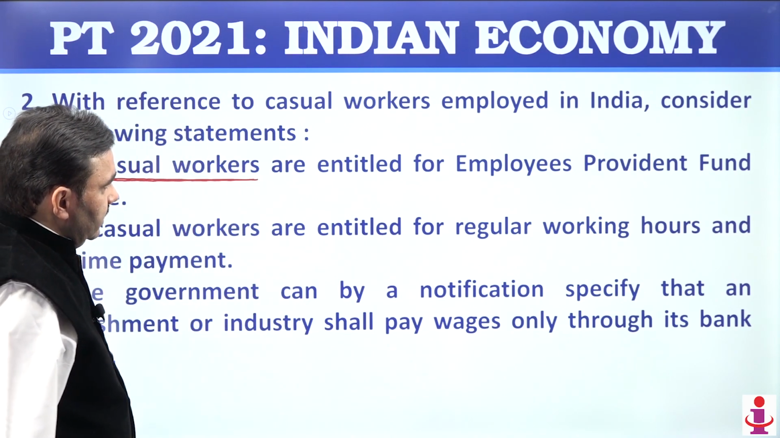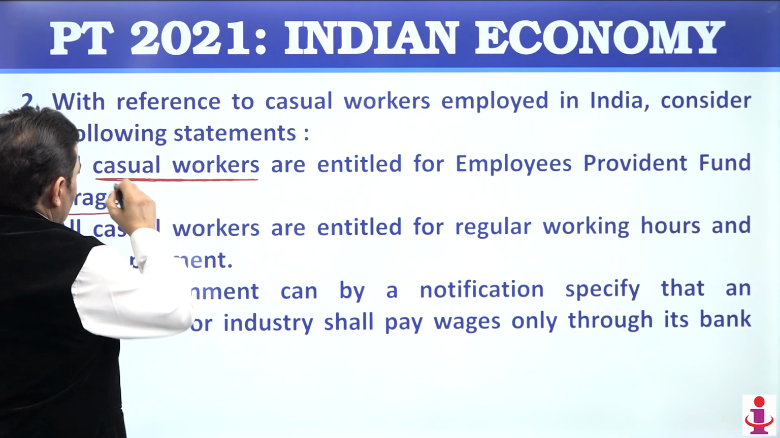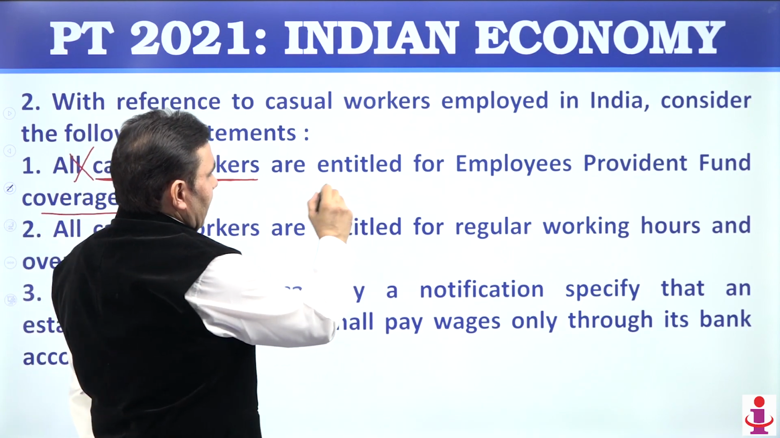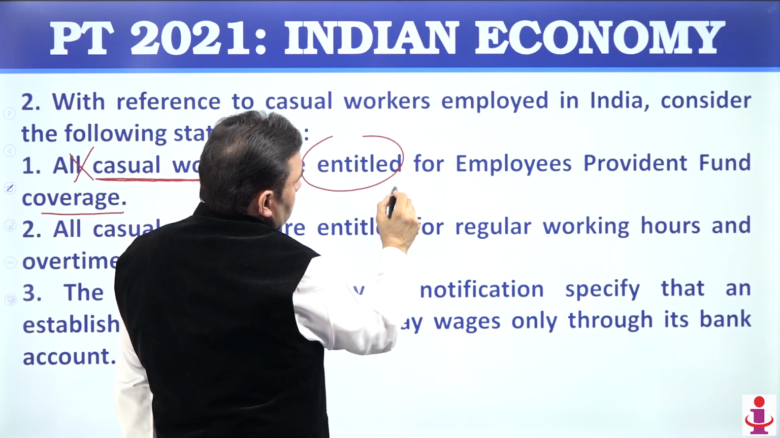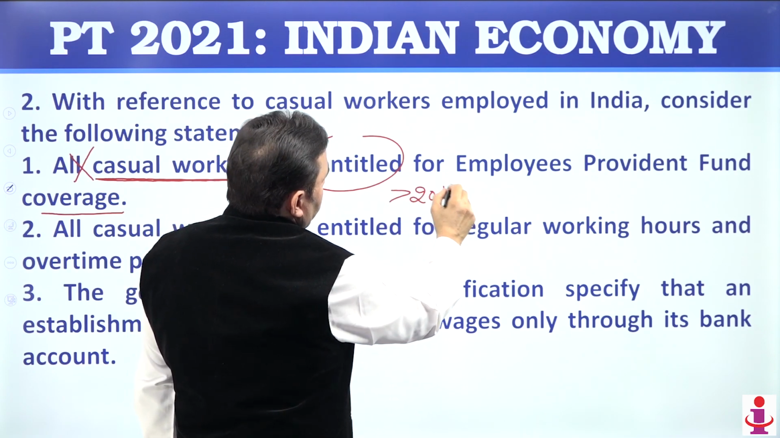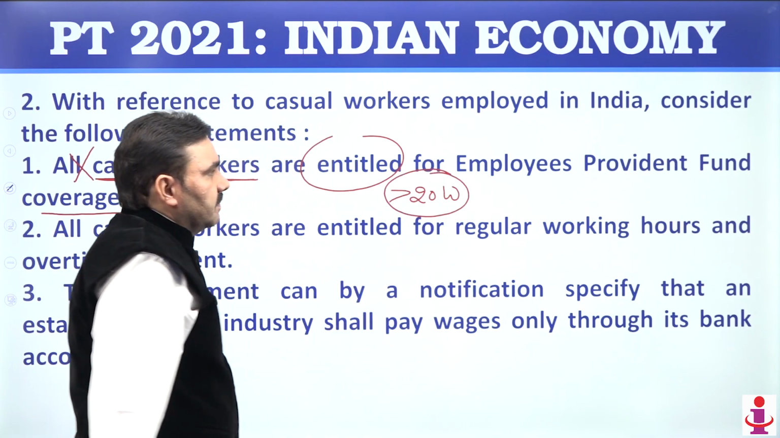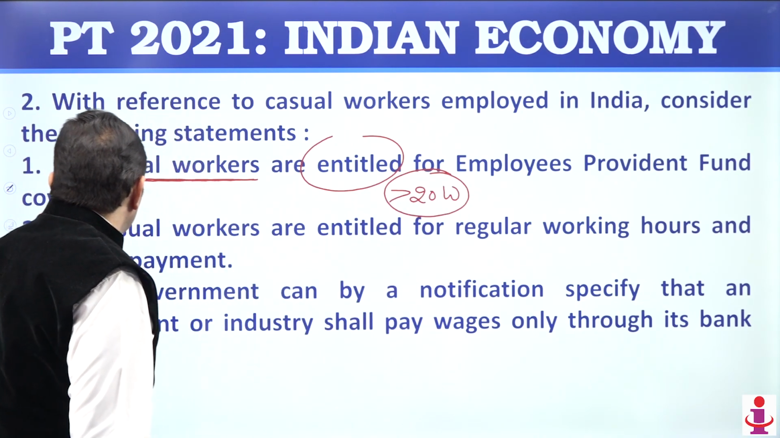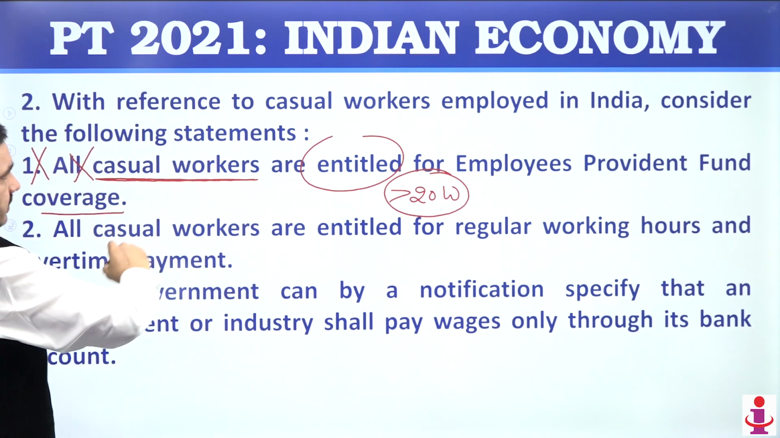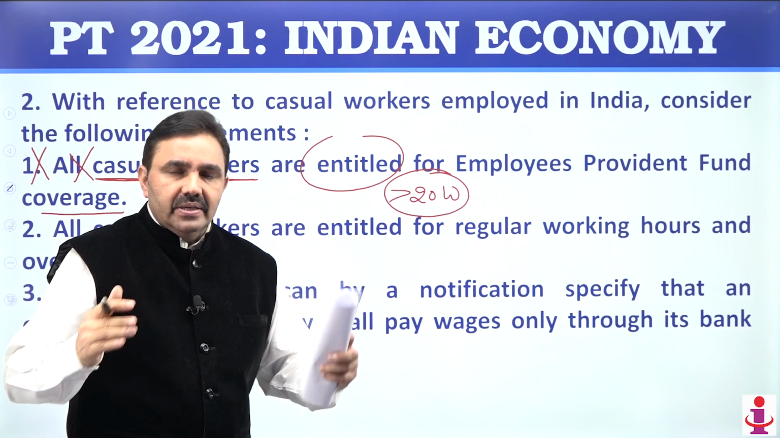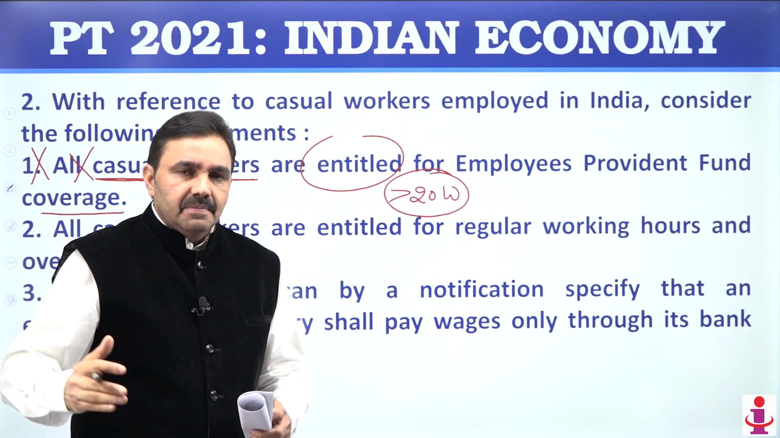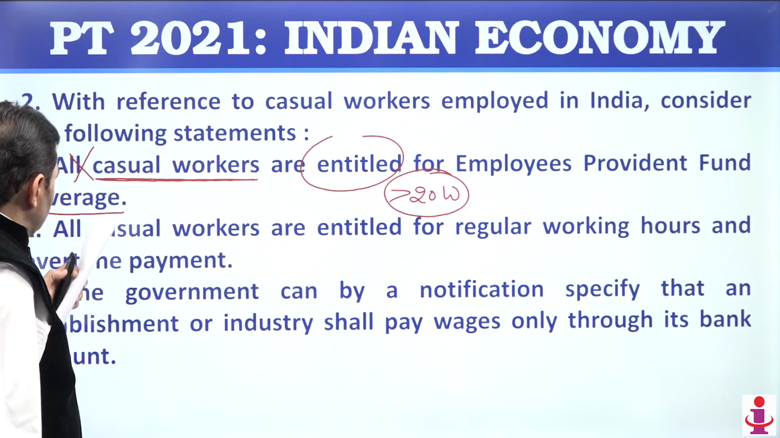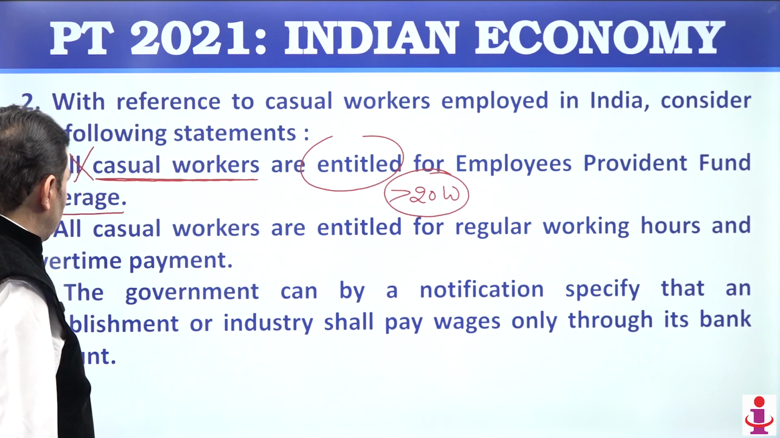All casual workers are entitled for employee provident fund. All are entitled, but all do not get actually, all cannot even claim it. So only those factories that have a minimum of 20 workers or more come under the provisions of Employee Provident Fund Act. So all casual workers will not be entitled. Somebody who is working in a factory or establishment where less than 20 workers are there, they can't claim Employee Provident Fund.